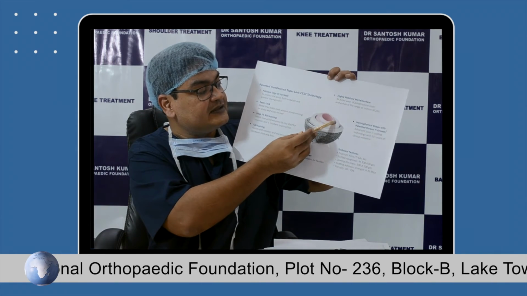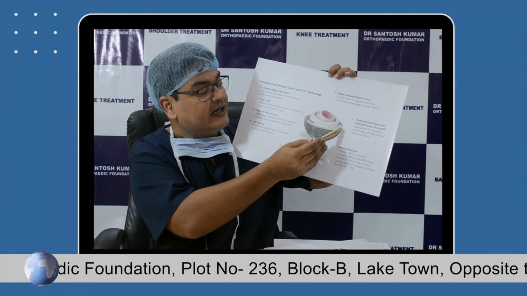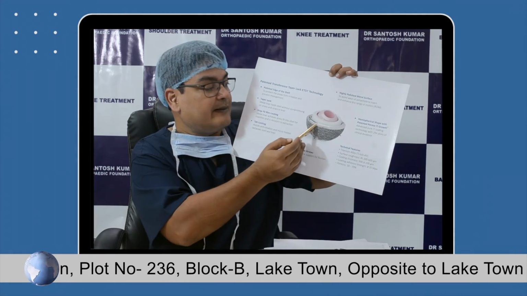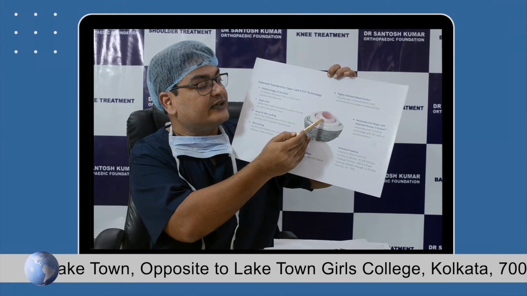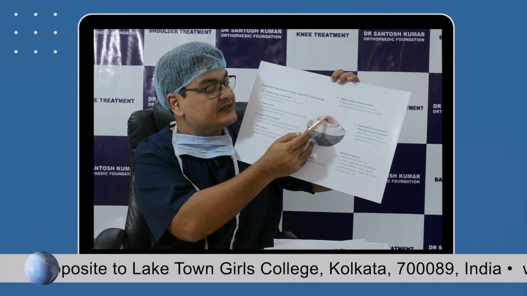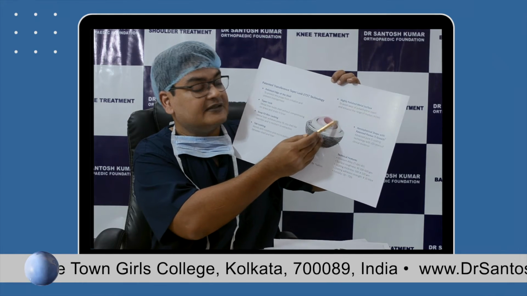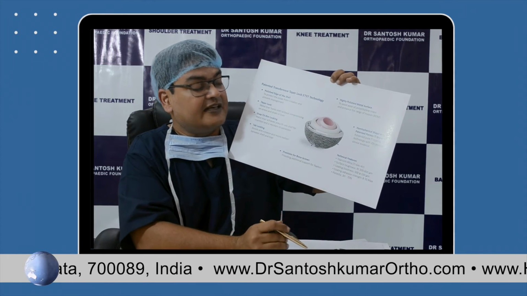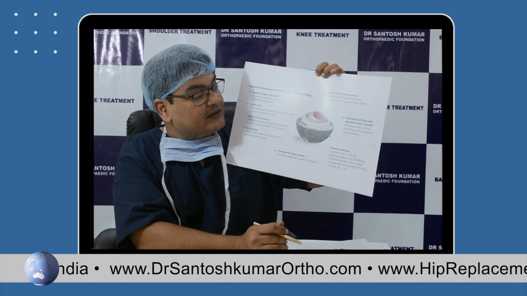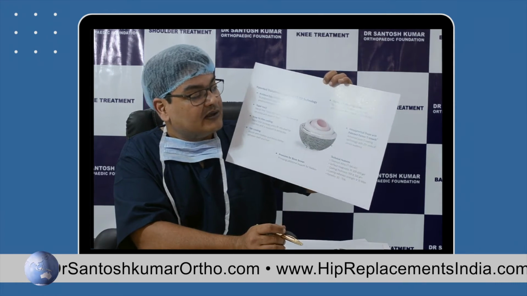Like this is a dual mobility cup, in which the acetabular shell is the cup which is put in the acetabulum, and the head itself consists of two parts. One is a ceramic head, and the other is ultra high molecular weight polyethylene. So this behaves like a bipolar head, and the whole construct behaves like a tripolar.